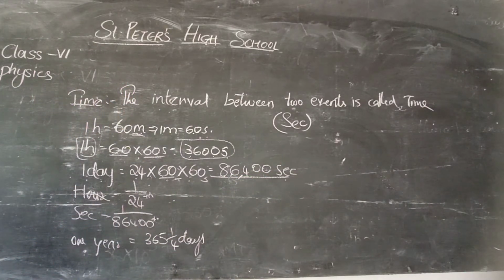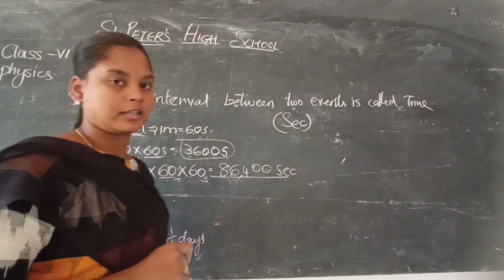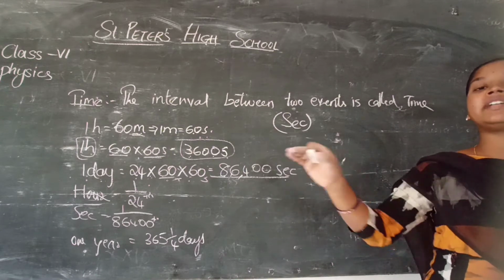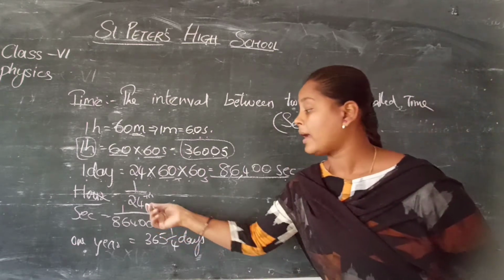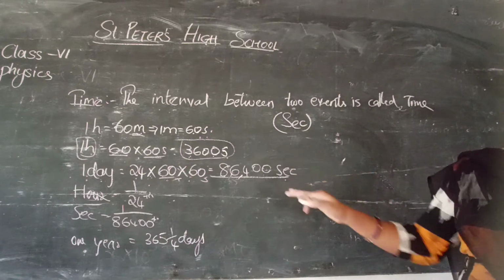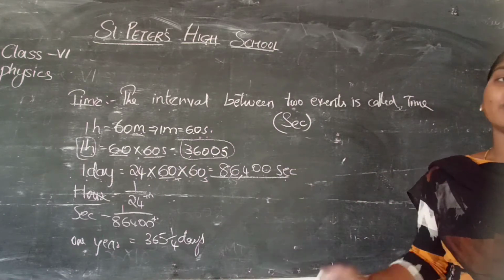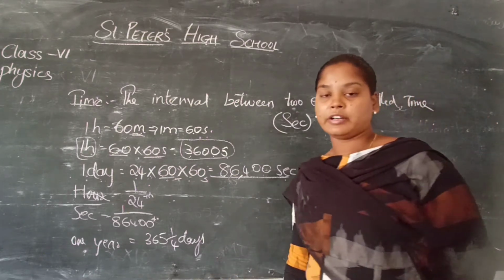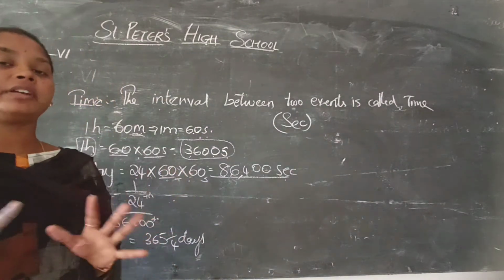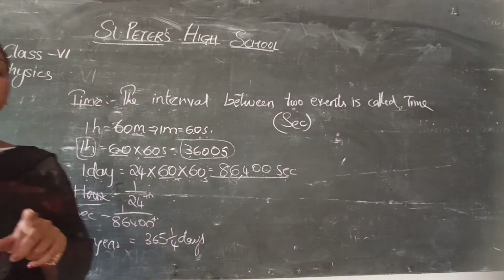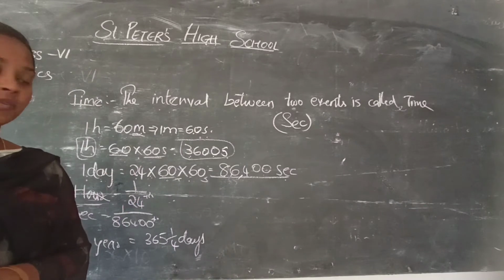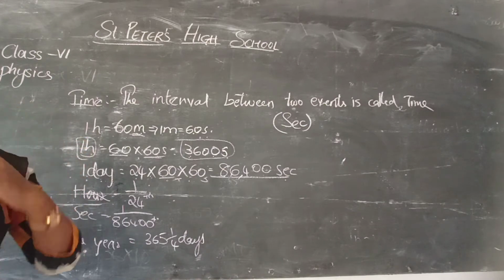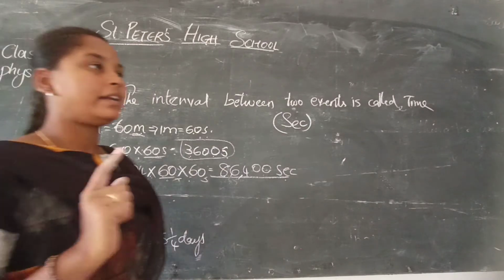So what is an hour? Hour is nothing but 1 by 24th part. Yes or not? In a day we have 24 hours. So 1 by 24th part of a day is called an hour, and 1 by 86,400th part is called 1 second. And 1 year is equal to 365 and 1/4 days. If it comes to 4 years for 1 day, that is a leap year. Yes, in February we have 29 days. This extra day is counted there.